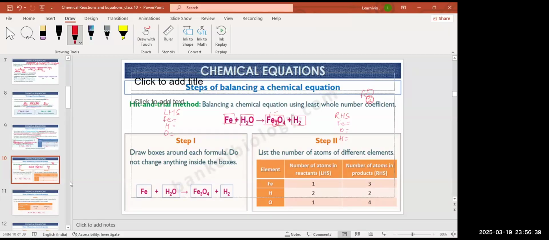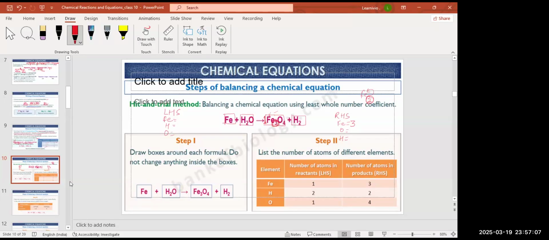On the RHS side, how many irons are there? There are 3 irons. Not one. Here on the coefficient, there is nothing, so that is one. But in the subscript, it is 3. So 3 into 1 is 3. Clear? Similarly, tell me how many oxygens are there?